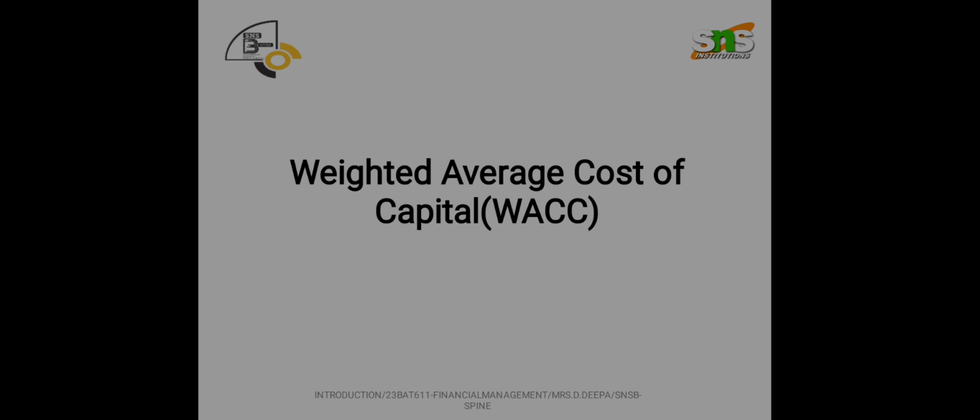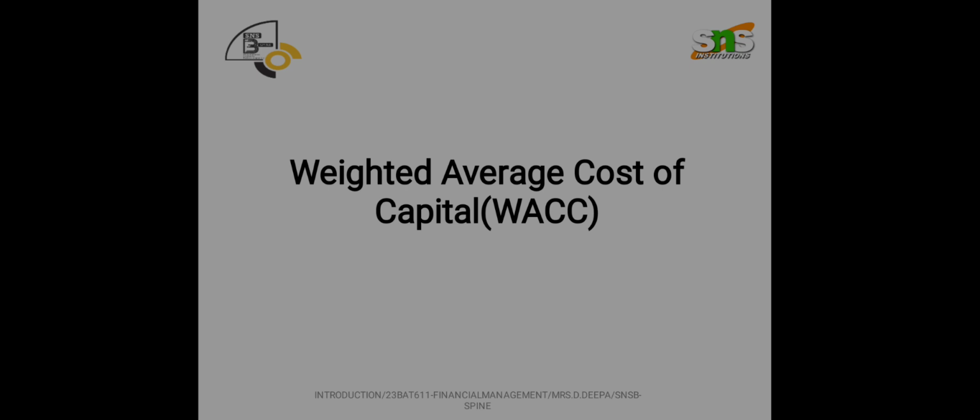All the different sources combined together is actually called weighted average cost of capital. There are different costs like cost of debt, cost of preference, cost of equity, and even cost of retained earnings.